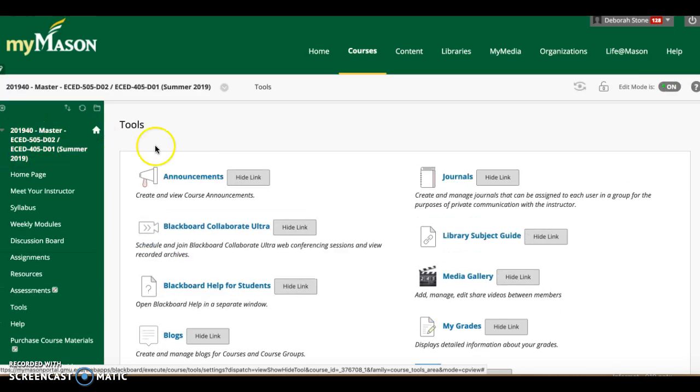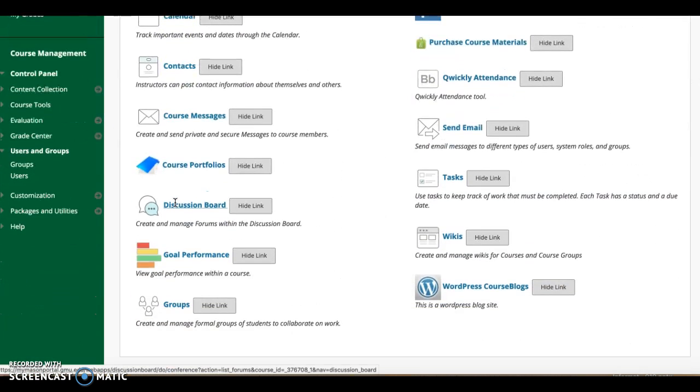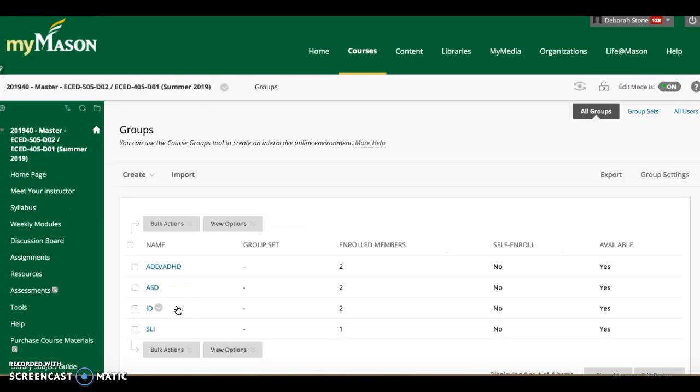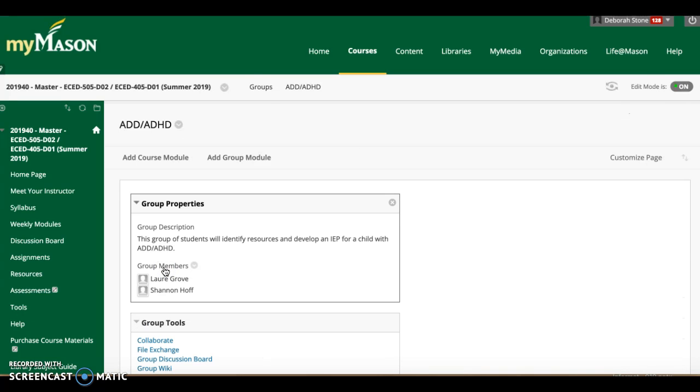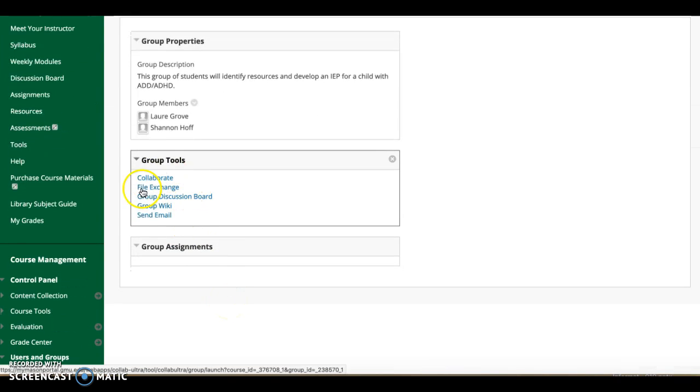In the tools section, I have set up groups. I need to change those because some of the students have changed. I think one person dropped, a couple people have added, so I will change those and add the new people in. But you can find your groups, and you can use this space to communicate when you're working on accessing resources or when you're working on your IEP.